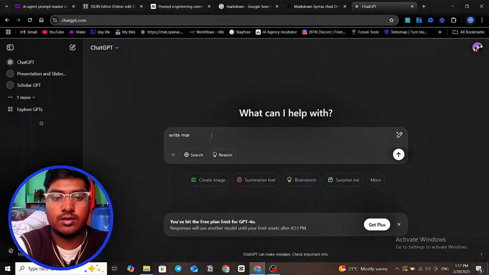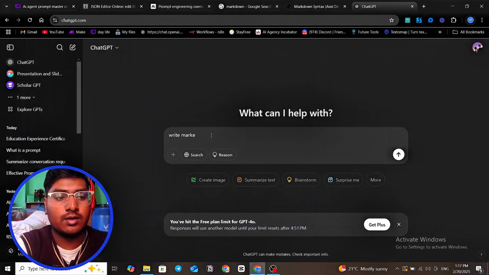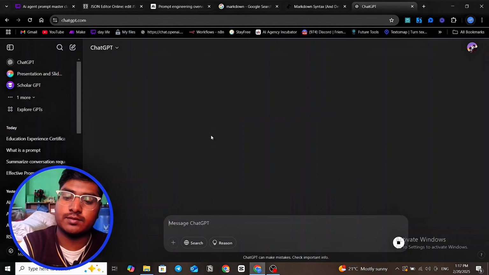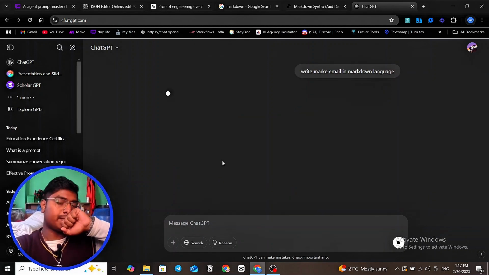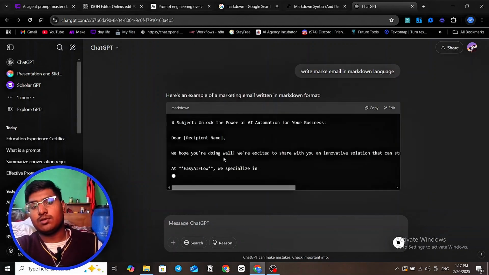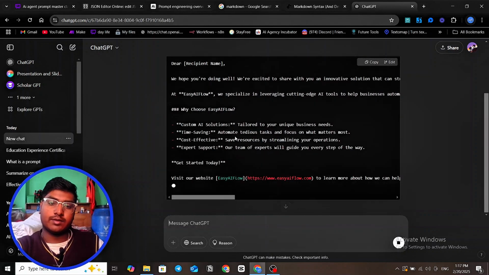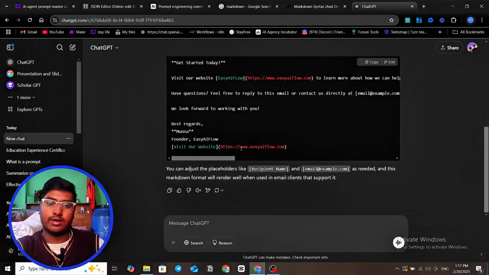Email in Markdown language. Now, what I'm doing is covering all the things that we need.